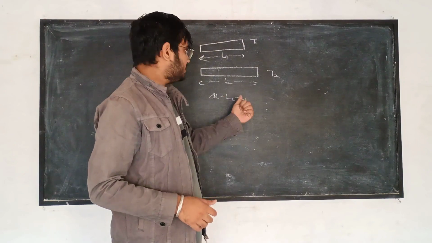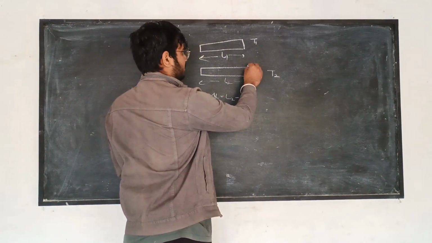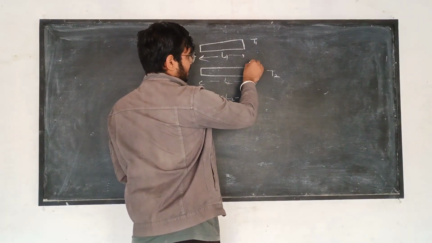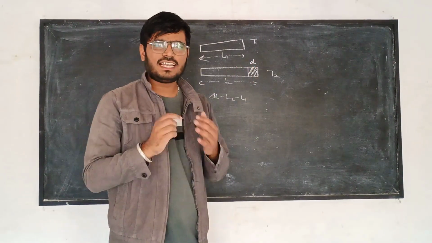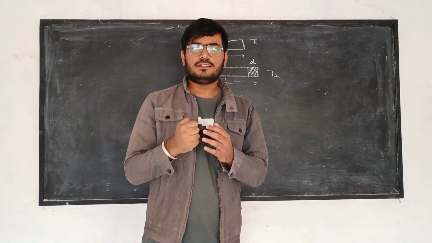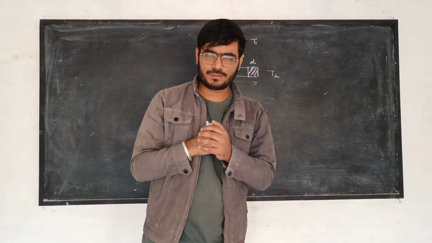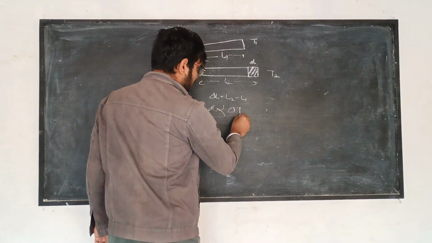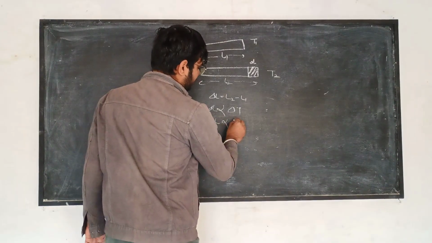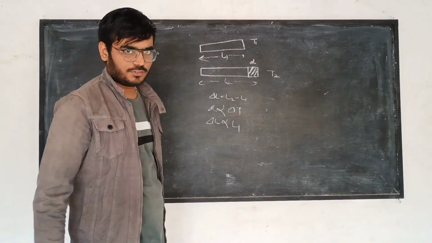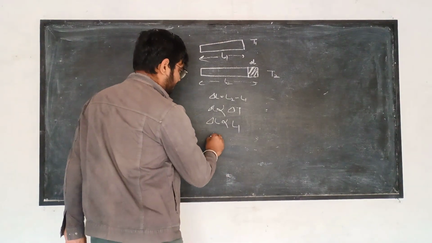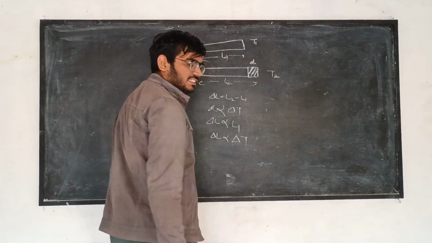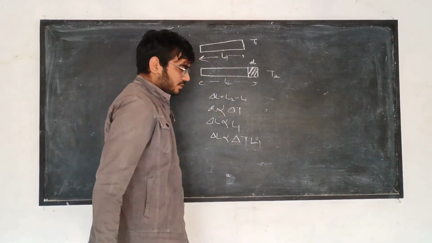So let's say this is our change in length, delta L. On which physical quantities does delta L depend? Delta L depends upon the change in temperature, and delta L also depends upon the initial length L1. When you combine these, you get delta L proportional to the change in temperature and the initial length of the body.